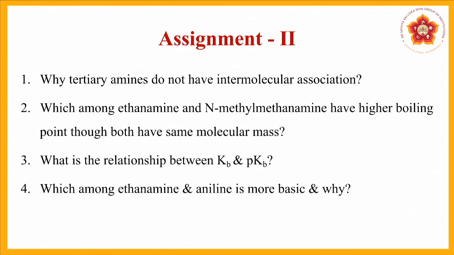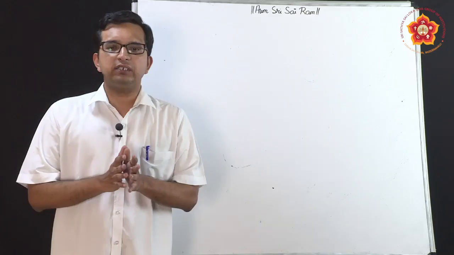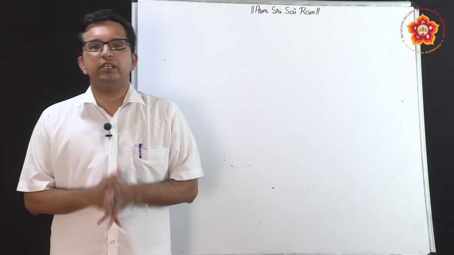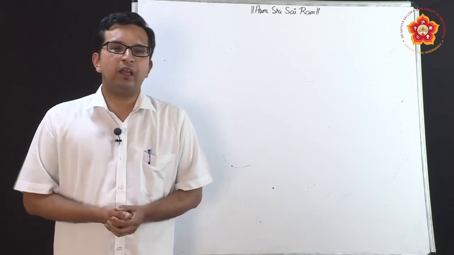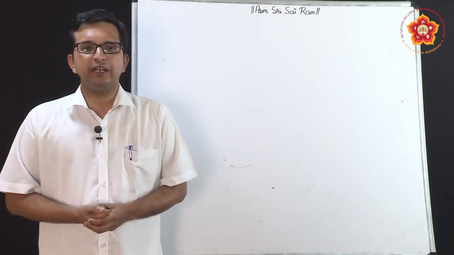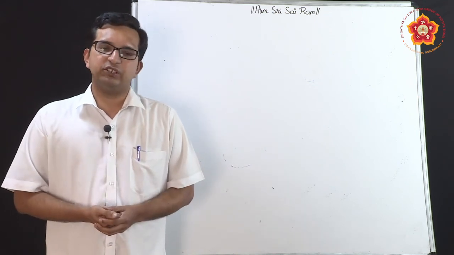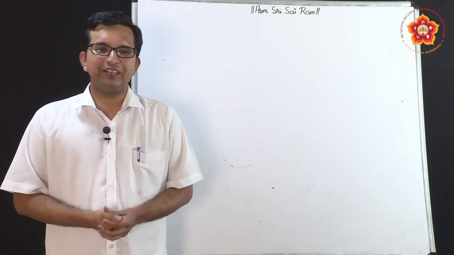What is the relationship between Kb and pKb? You just need to write the equation that connects these two terms. And the final one, which among ethanamine and aniline is more basic and why? This is mainly because we have to understand the comparative study of various basic amines. So, this is all we have in this segment, and further reactions we will study in the further classes. Thank you. Sai Ram.